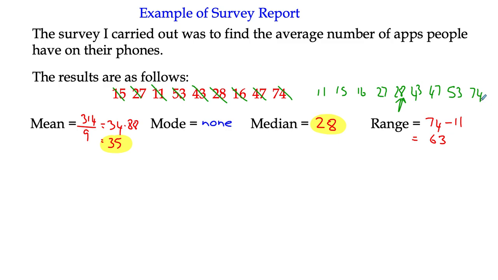I'm going to go with 28 because I think that the 74 is sufficiently larger than the others that it skewed it a little bit. So a large number at the top or a very small number at the bottom will affect the mean more than the median. And so I'm going to say that the mean's been pulled a little bit off the kind of true average. I'm going to go with the median. So what I'm going to do is write down, I think the best average to use is the median.